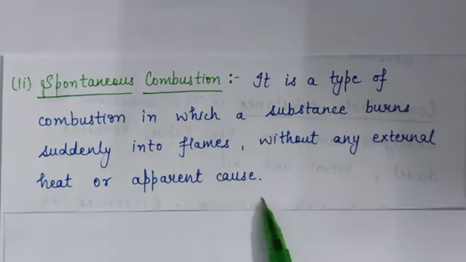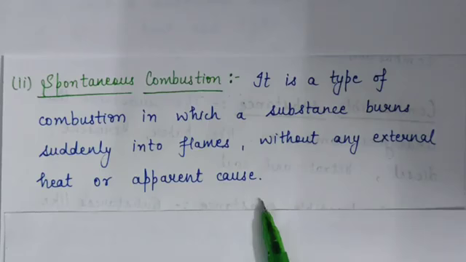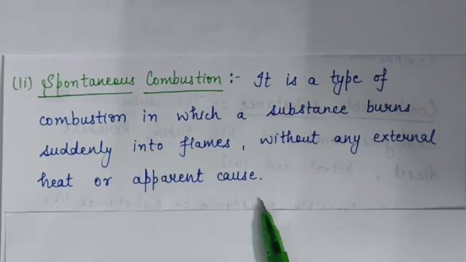For example, sodium and phosphorus burn spontaneously when exposed to air. It means sodium can burn at atmospheric temperature, when exposed to the air.